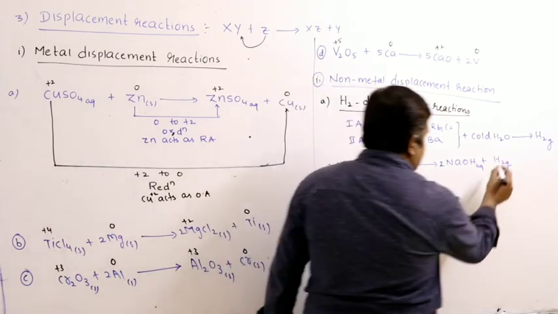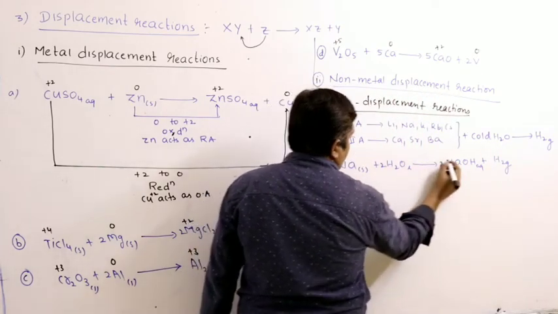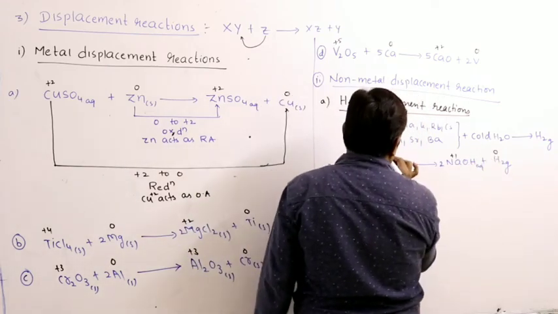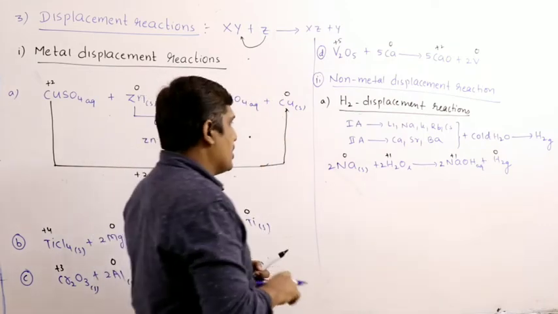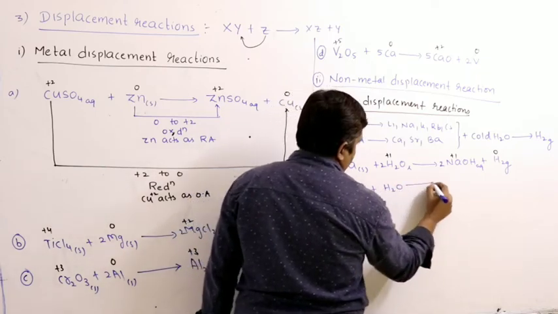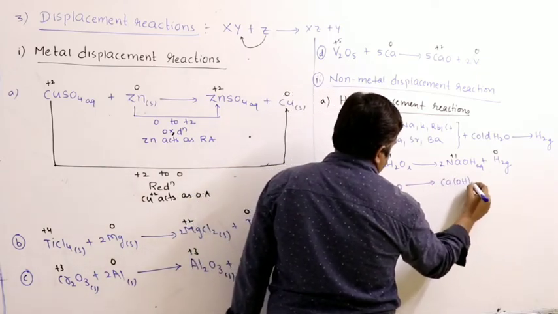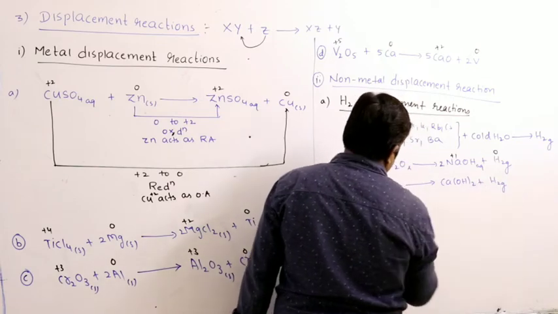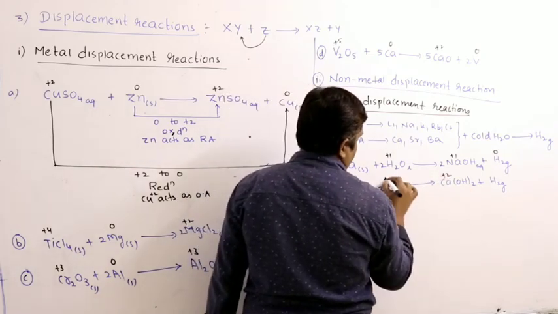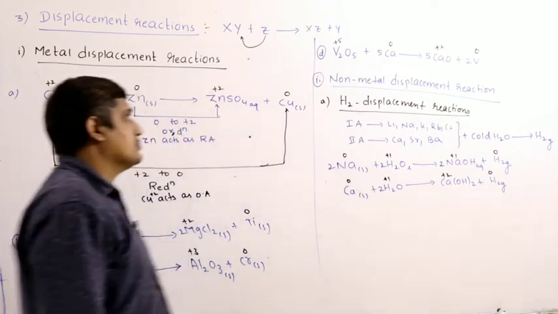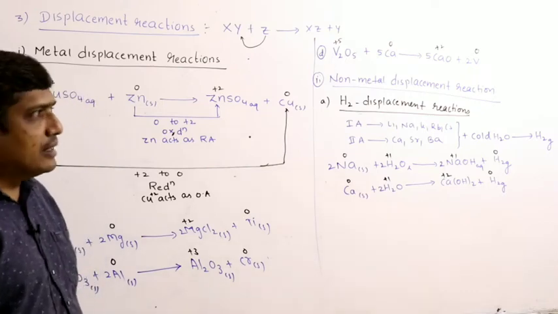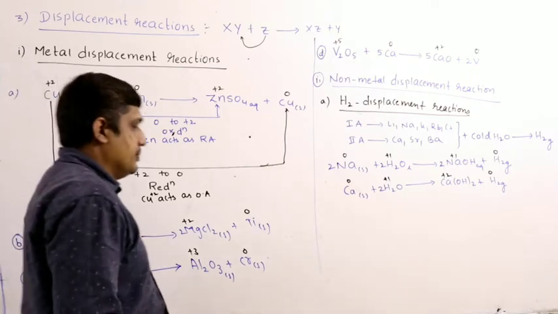So hydrogen gas is released. Sodium changes from 0 to +1. Hydrogen changes from +1 to 0. Similarly, you can write for calcium. Calcium changes from 0 to +2, hydrogen from +1 to 0. Right. So highly electropositive metals like first A and second A group metals can liberate hydrogen gas from cold water.